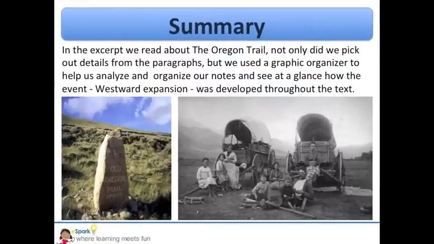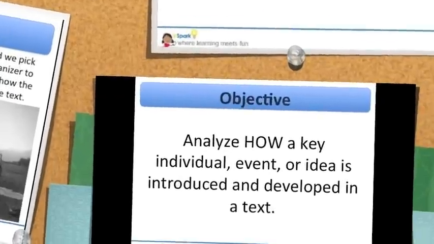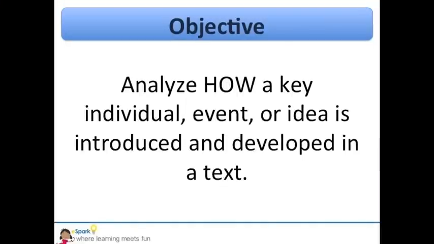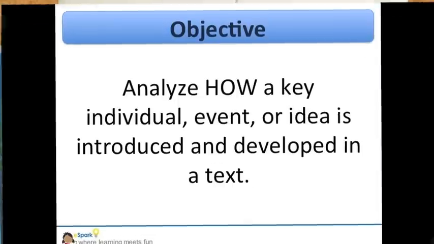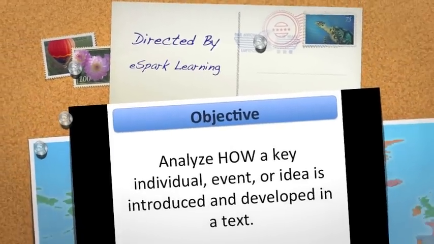In the excerpt we read about the Oregon Trail, not only did we pick out details from the paragraphs, but we used a graphic organizer to help us analyze and organize our notes to see at a glance how the event, westward expansion, was developed throughout the text. Now you have some practice with analyzing how an event is developed in a text. If you can do this for an event, you can apply the same skills when reading about an individual or an idea. This is another strategy that you can use to help your comprehension when reading informational text.